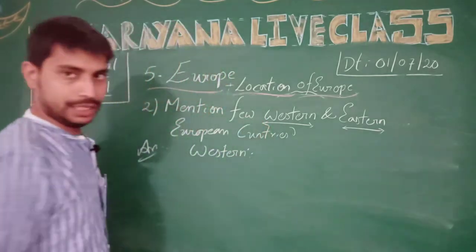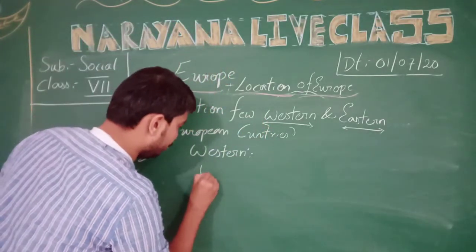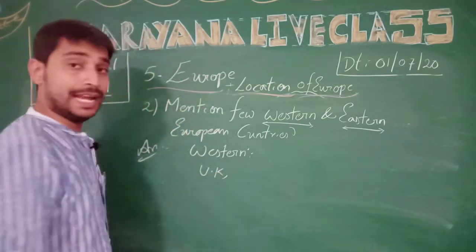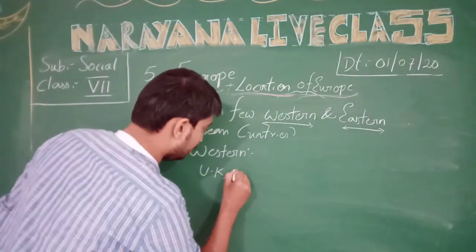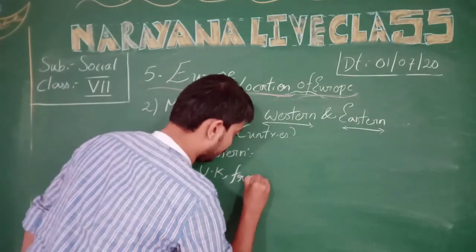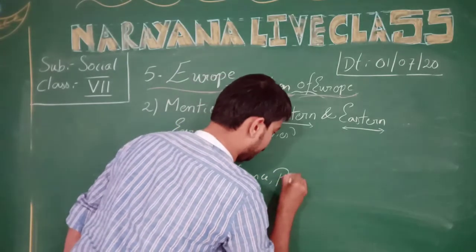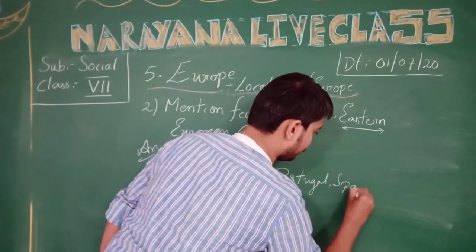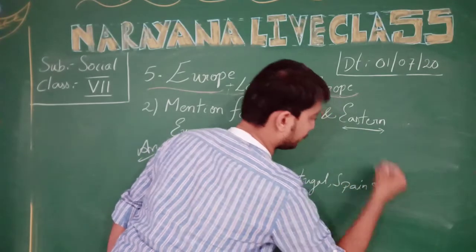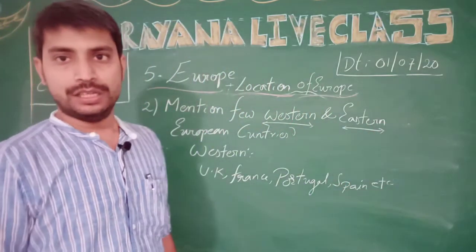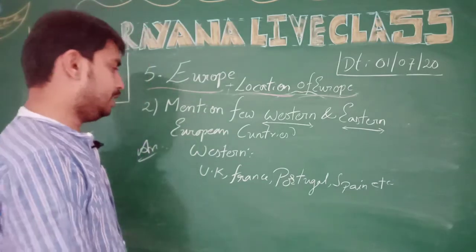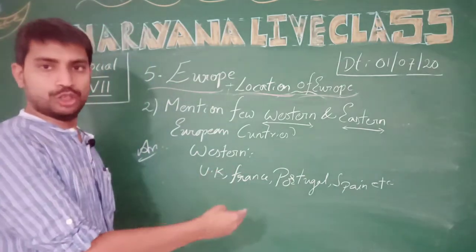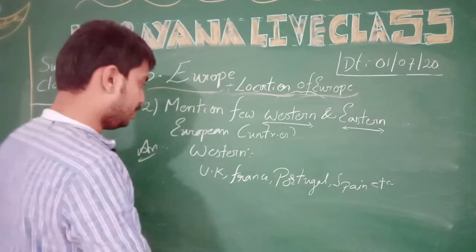Coming to the Western European countries, here we are taking a few countries like UK, it's an island. Next, France, Portugal, Spain, etc. Here children, some of the Western European countries are UK, France, Portugal, Spain, etc.